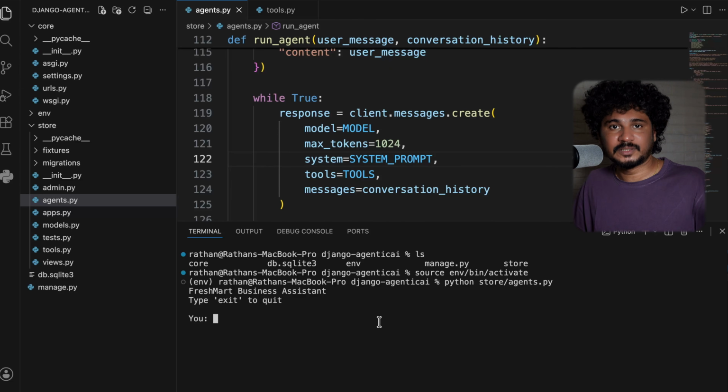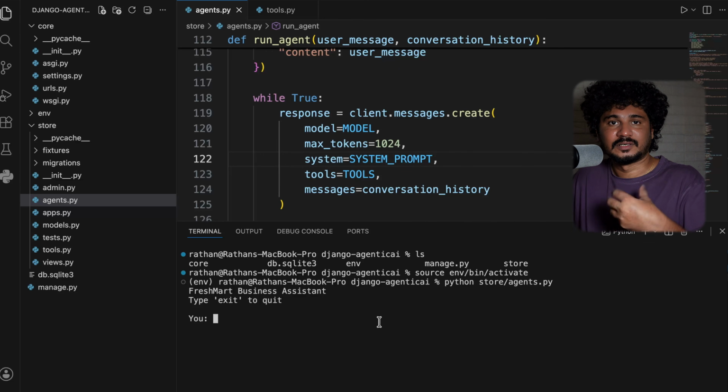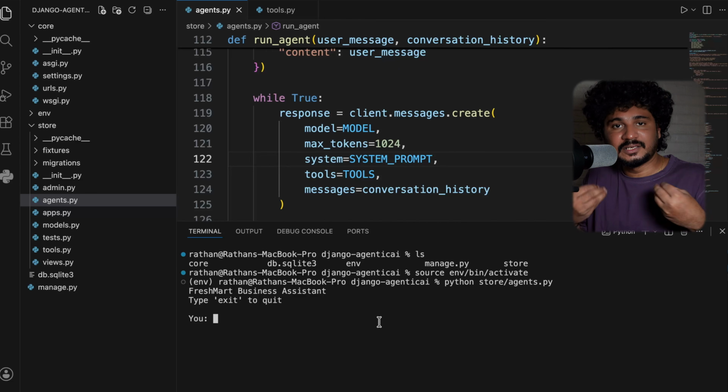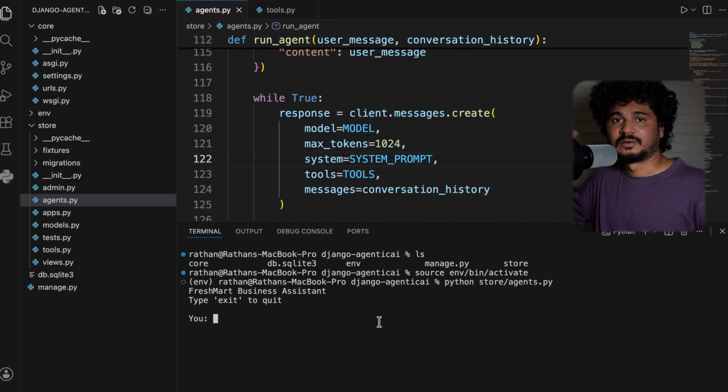He doesn't have much time and doesn't want to log into the computer and see the dashboard to understand what's going on. He just wants to ask someone: how many orders did I get, what's happening in the business, how much revenue did I get, right? What do I need to do to get 25% more revenue than last month? All these questions he can ask.